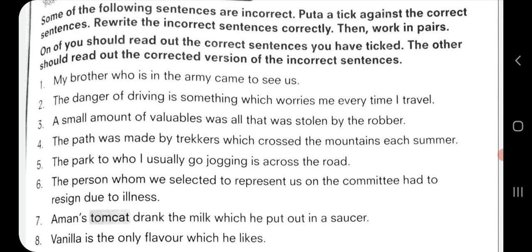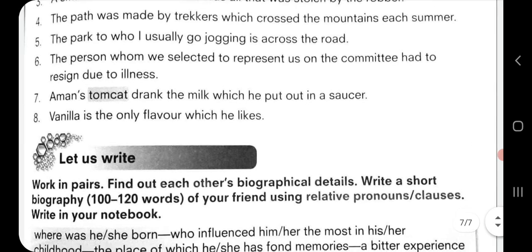Sixth one, the person whom we selected to represent us on the committee had to resign due to illness. Correct sentence. Seventh one, Aman's tomcat drank the milk which he put out in a saucer. Correct sentence. And the eighth one, vanilla is the only flavor which he likes. Again a correct sentence. Put a tick mark.